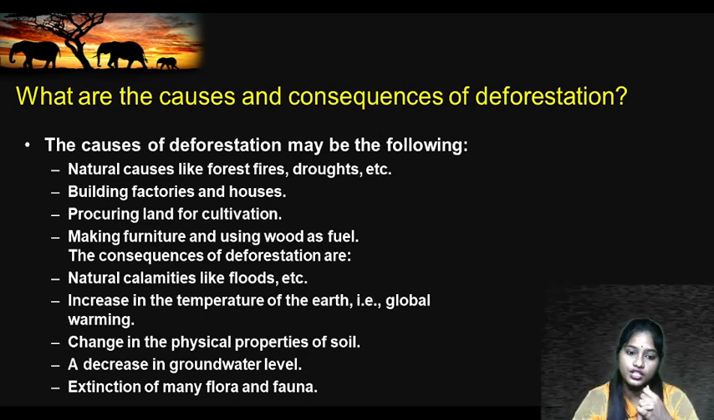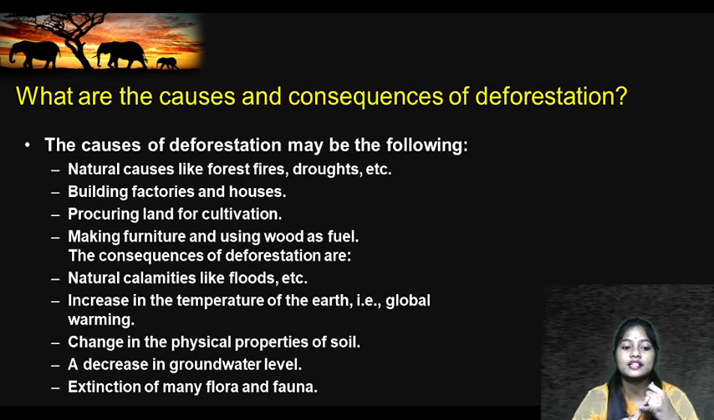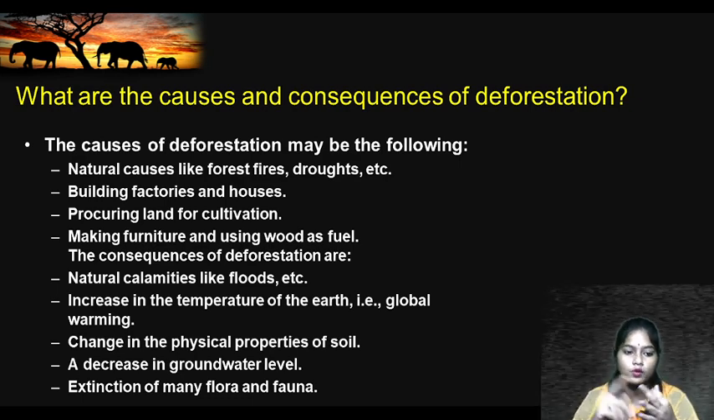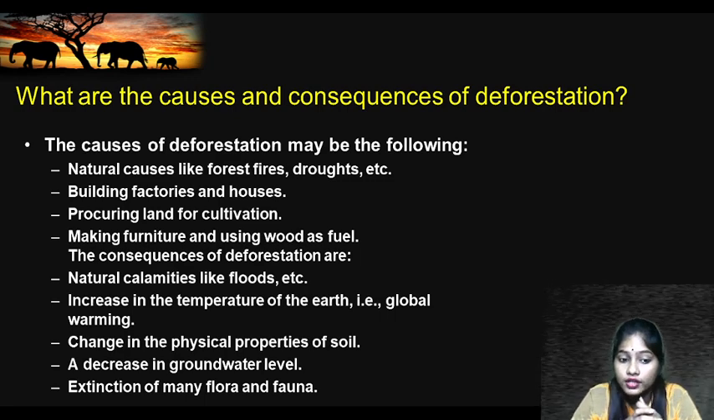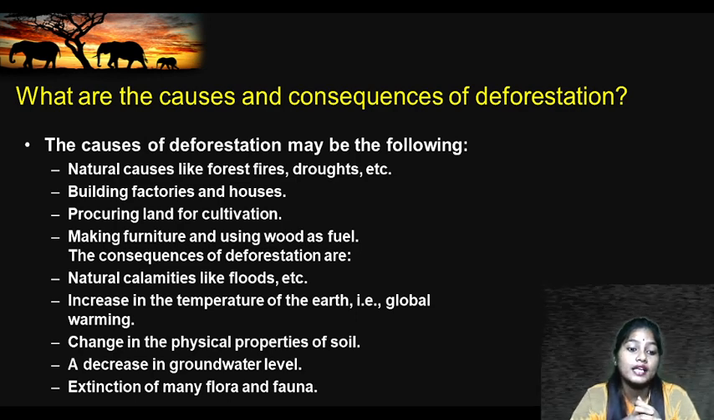So what are the consequences? Very dangerous consequences. Natural calamities like floods and droughts, increase in temperature, global warming, changes in the physical properties of the soil, desertification, decrease in the ground level of water, and extinction of many flora and fauna, which is a very important thing to think about.